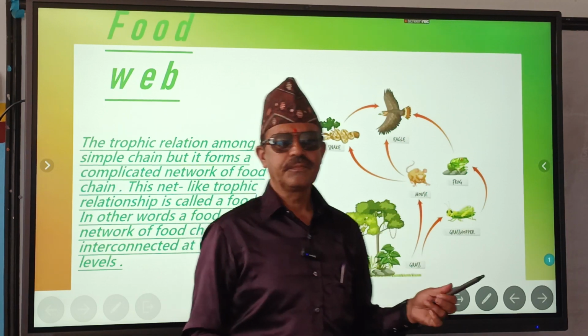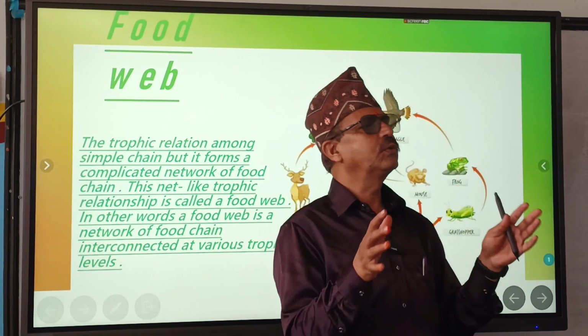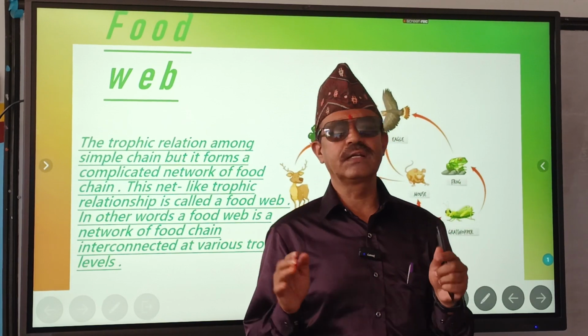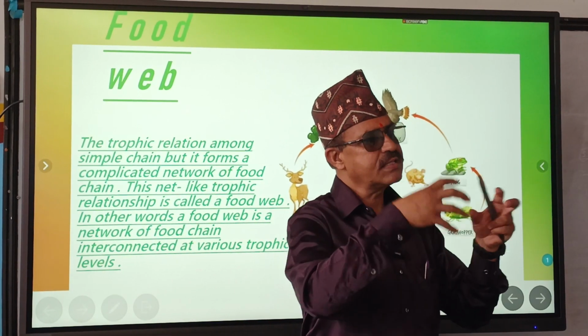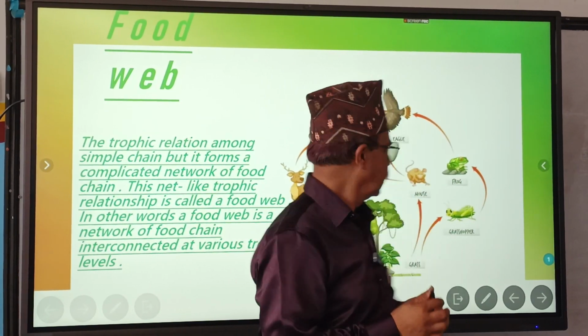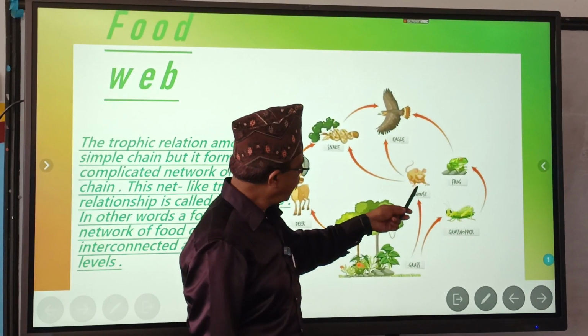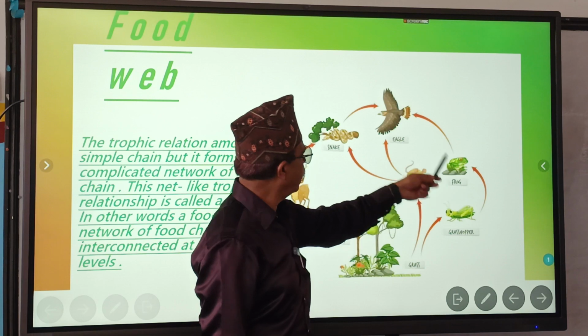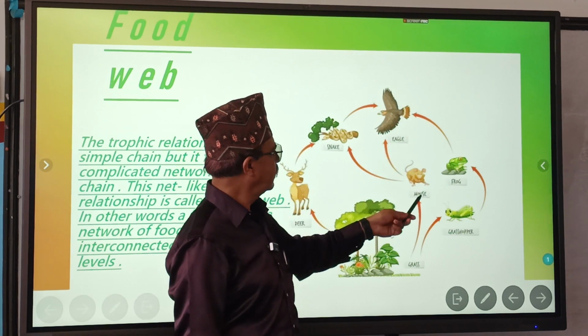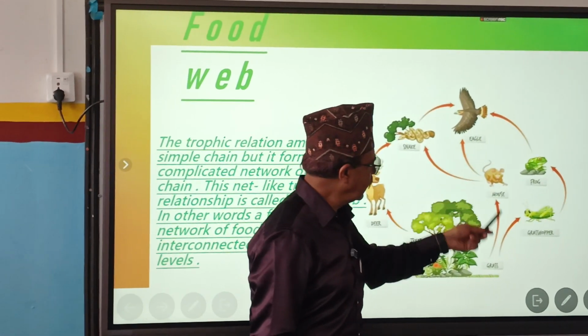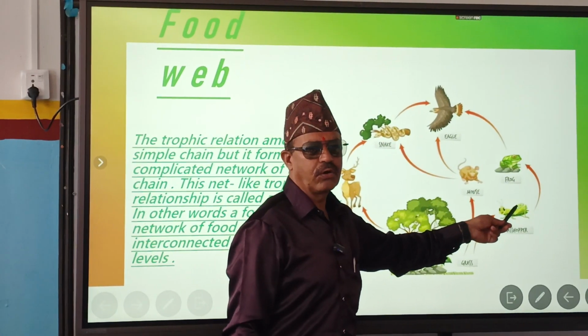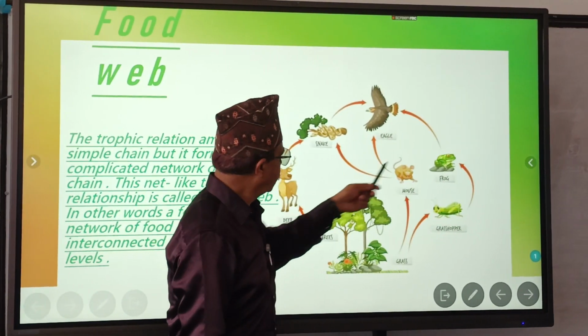It says that it is difficult to get an isolated food chain, only one food chain. Food chains are connected at different levels. See here, the producer is eaten by the mouse, grasshopper and frog, which are again eaten by the eagle. The eagle eats the mouse and also the frog. So they are connected here.